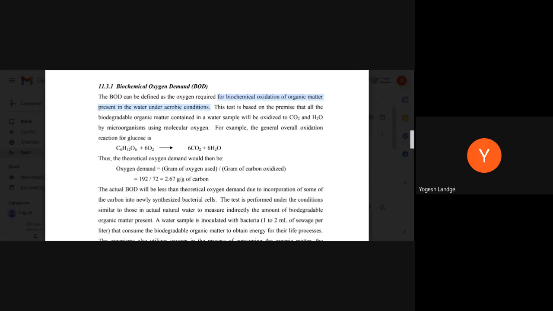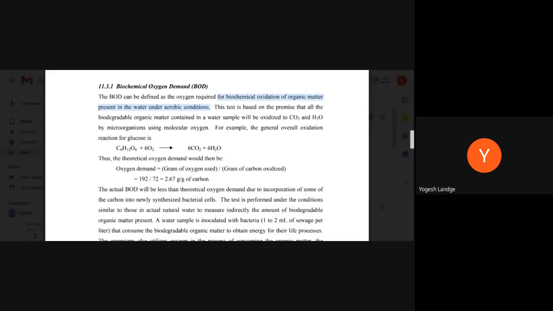If you see the reaction, we have glucose, microorganisms are used here for the reaction, and oxygen is required. When you take glucose plus oxygen, with microorganisms, there is a formation of carbon dioxide and water. What is the end product after the decomposition? It is carbon dioxide and water.